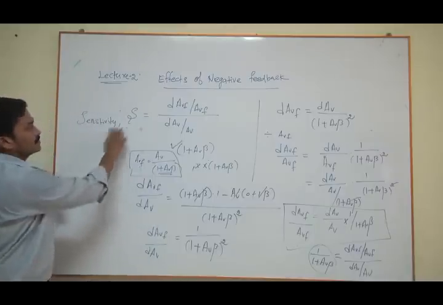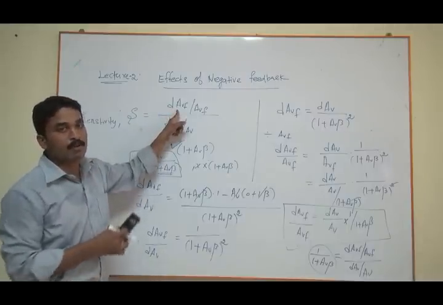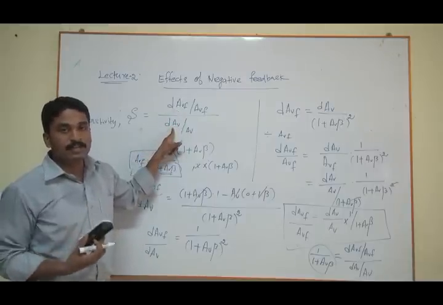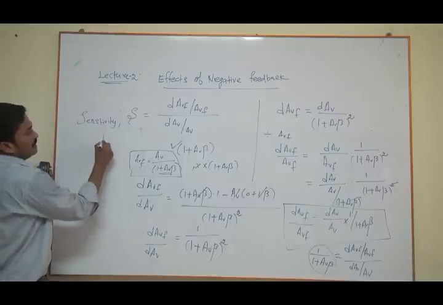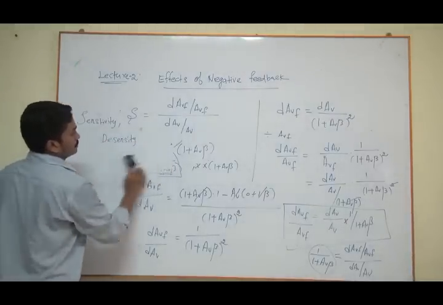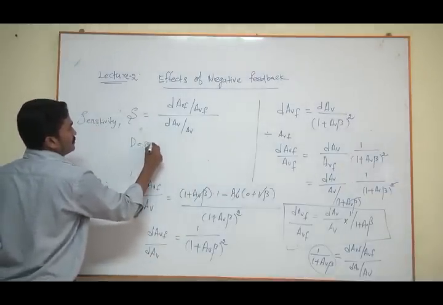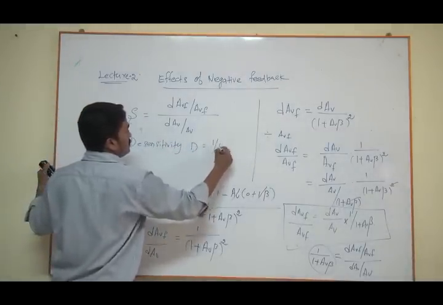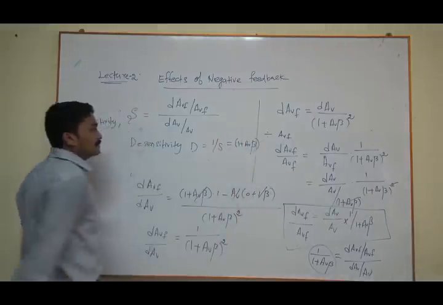And that factor is what is called the sensitivity S, equal to the fractional change of voltage gain with feedback divided by the fractional change of voltage gain without feedback. And desensitivity means just the opposite. Desensitivity is equal to 1 by S, which is equal to 1 plus AV beta. It is simple.